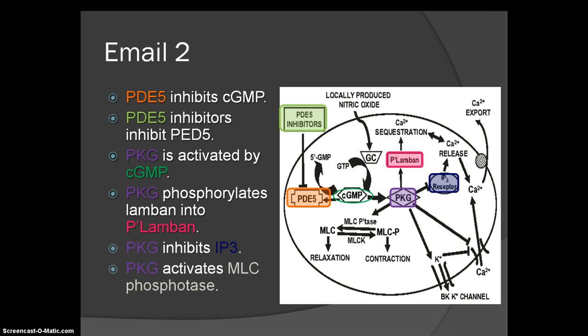MLC phosphatase, an enzyme that removes phosphates from proteins, is also activated by PKG. This enzyme catalyzes the change of MLCP, the phosphorylated myosin light chain, to MLC, the myosin light chain. MLCK is the myosin light chain kinase that has the opposite function of MLC phosphatase. It gives phosphates to proteins instead. As the picture clearly shows, the enzyme would cause contraction. Therefore, we would not want to activate this enzyme, but rather MLC phosphatase, which causes relaxation.